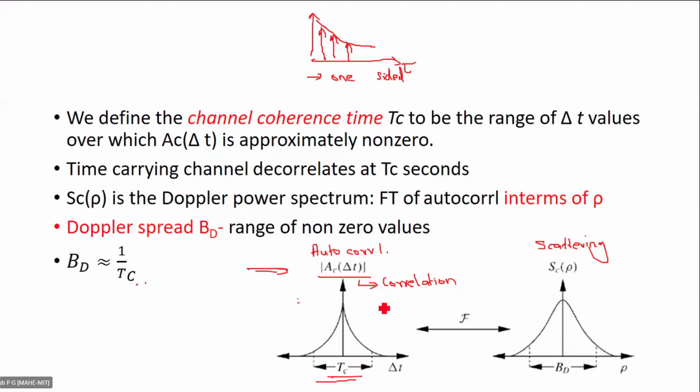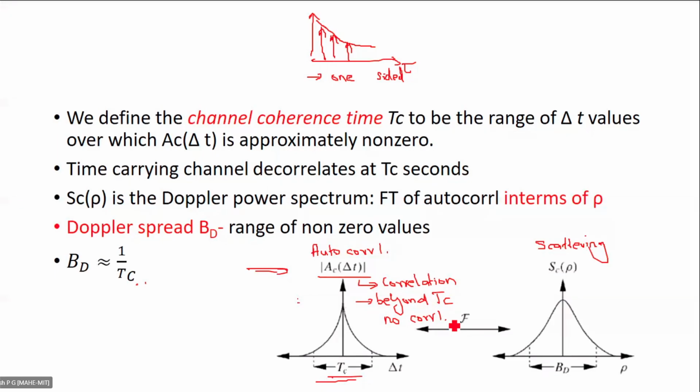And beyond that TC, there is no correlation. So within TC, the autocorrelation value will be non-zero, and there is considerable amount of correlation.